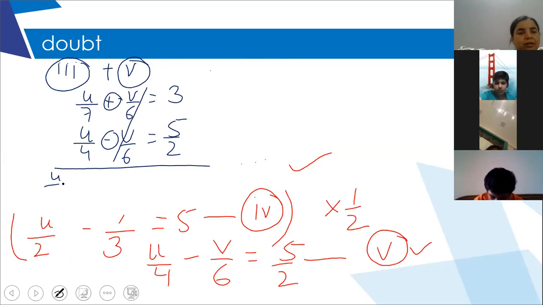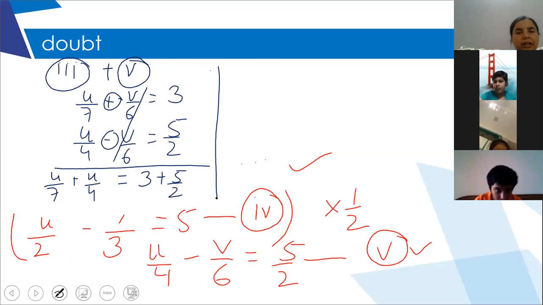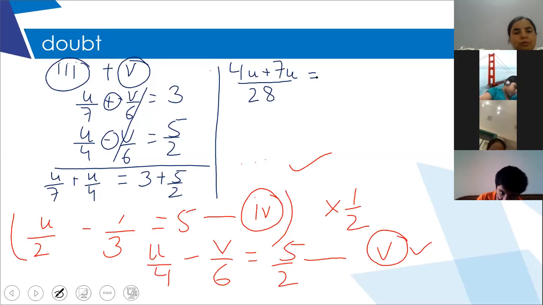So u by 7 plus u by 4 is equal to 3 plus 5 by 2. After that, just take the LCM of the left side. What is the LCM of 7 and 4? 28. Cross multiply: 4u plus 7u is equal to, take the LCM of the right side also, it will be 6 plus 5 over 2. So 7 plus 4 is 11u upon 28